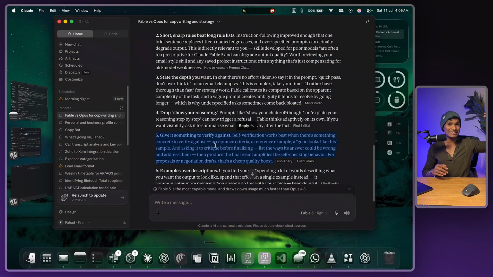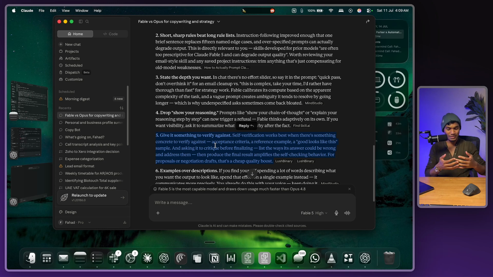Now why is this helpful? So you don't have to spend unnecessary cost for something that is not too important, because Fable, as I've shown you, is quite expensive. So you can control to what depth you want the output to be in. The fourth point is, if you can give it some sort of self-analysis or some sort of example on what good means, it performs extremely well. For example, if you're creating software, you say, hey, a good one is when it has less than some number of errors found. If you give it some sort of self-verification steps, it tends to perform extremely well.